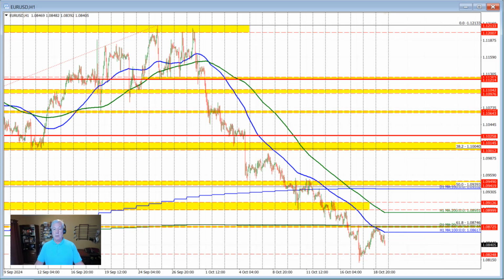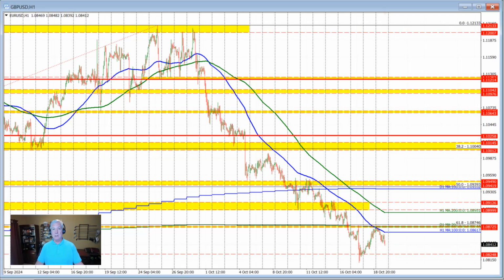Before I look at the dollar versus Canada, the US dollar is moving to new highs versus a number of major currency pairs. Looking at the euro versus US dollar on the hourly chart, it is trading to a new session low and away from its 100-hour moving average. Earlier today, we moved away from the 200-day moving average.